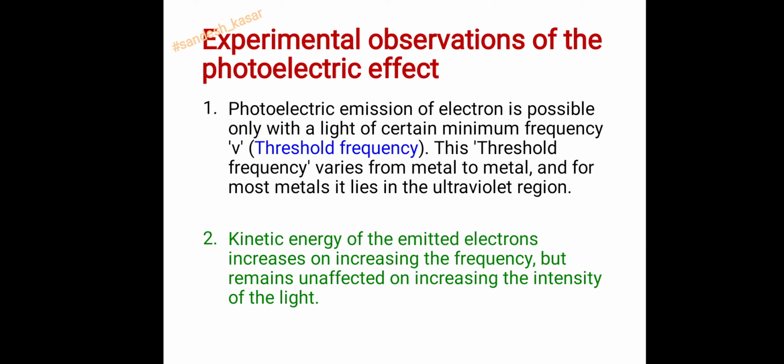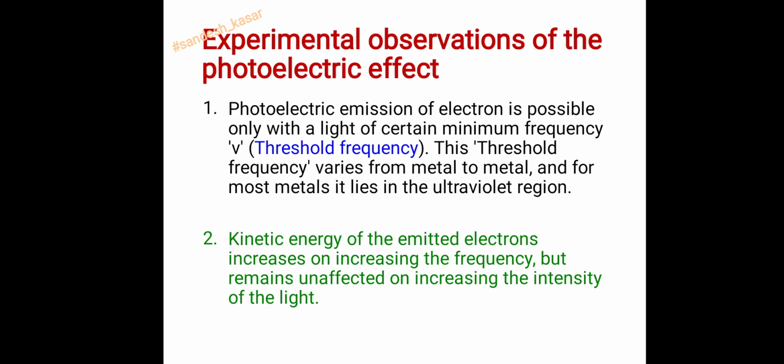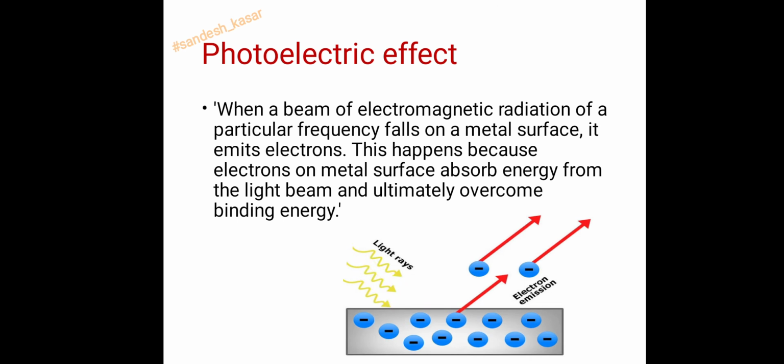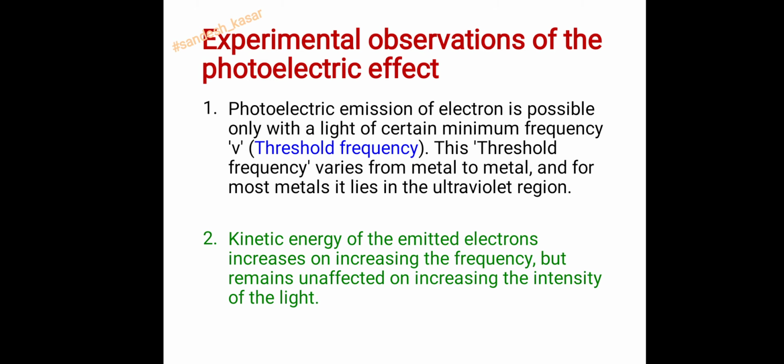Then the second observation is that the kinetic energy of the emitted electrons increases on increasing the frequency. So when we increase the frequency of the electromagnetic radiation or light rays, the kinetic energy of the emitted electron increases but remains unaffected on increasing the intensity of the light.